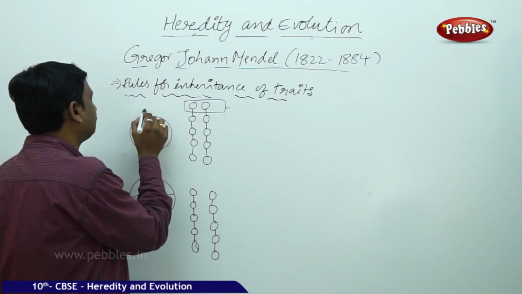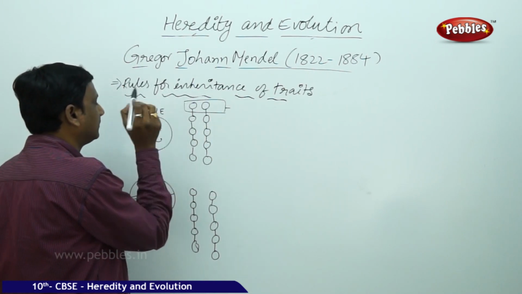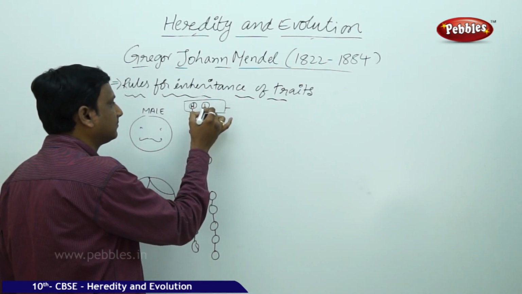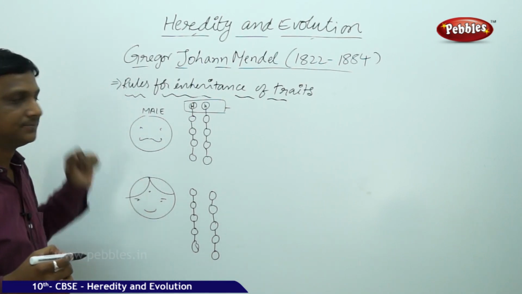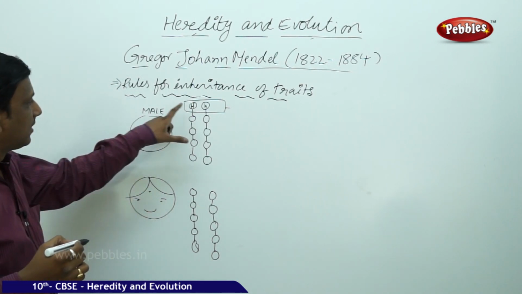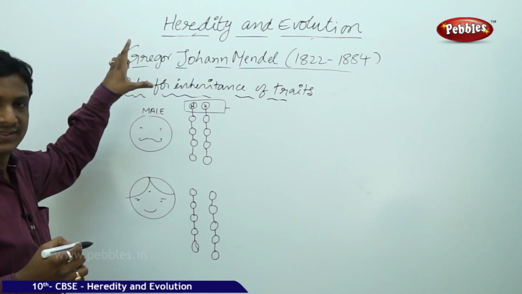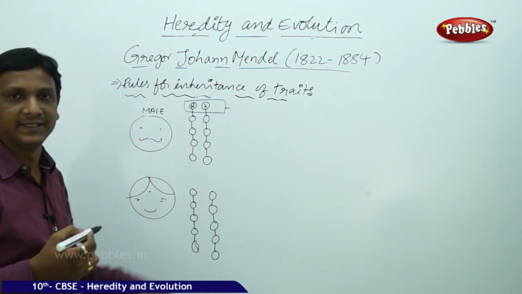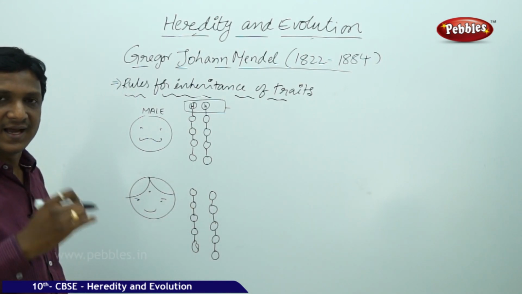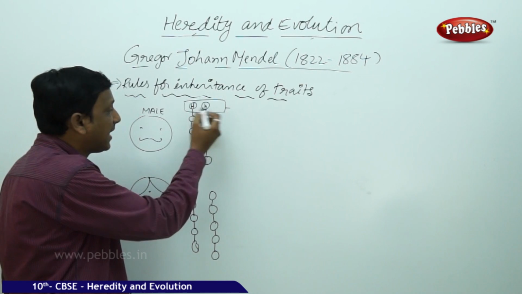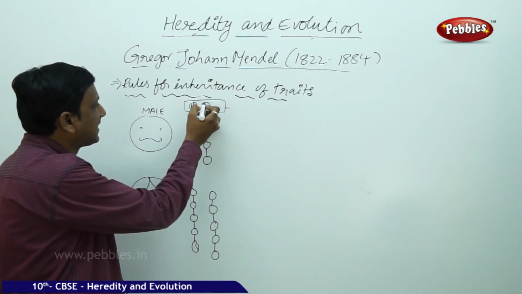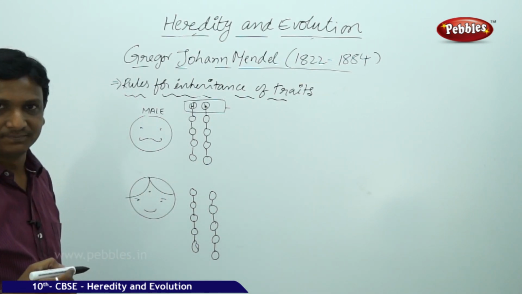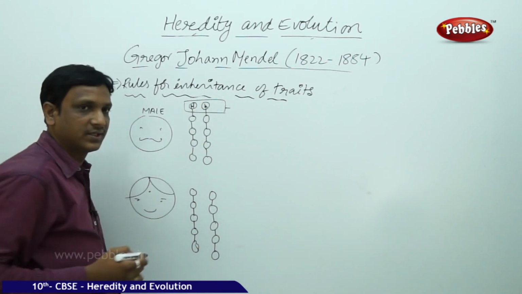Here is the father, the male. He has good height, some 6 feet. I have written it as a capital H. His height is determined by a pair of genes. The second factor also determines the height, but it is small h, meaning short.